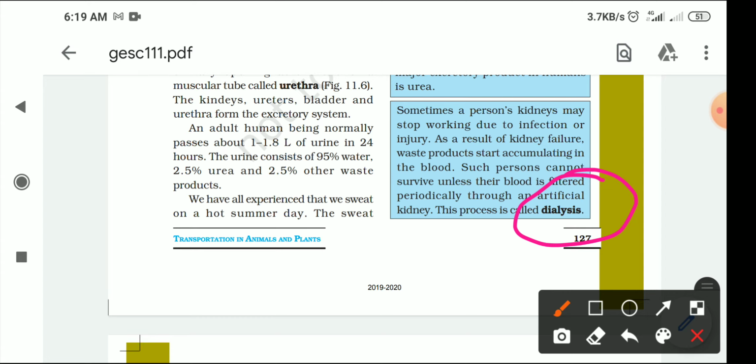As a result of kidney failure, waste products start accumulating in the blood. Such a person cannot survive unless their blood is filtered periodically through an artificial kidney. This process is called dialysis. Basically dialysis is a machine through which the blood passes, and this machine separates the unuseful substances from our blood.